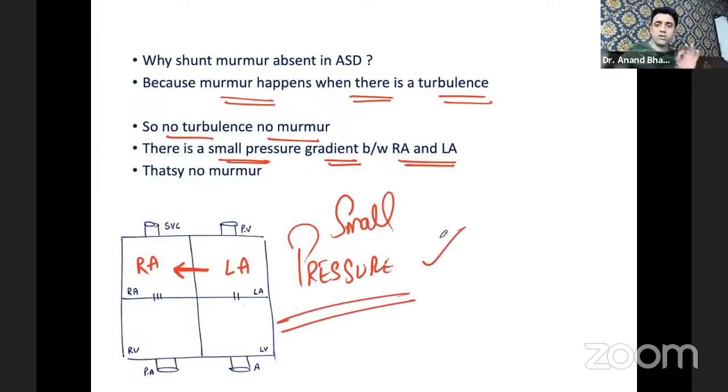There is a very small pressure gradient between the right atrium and the left atrium. That is why you don't see a shunt murmur in a case of atrial septal defect. You're right. So very good, wonderful.